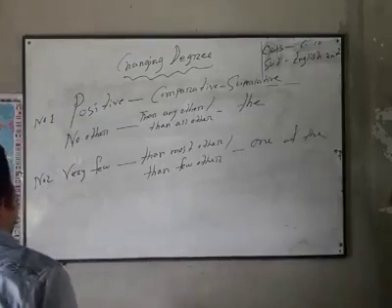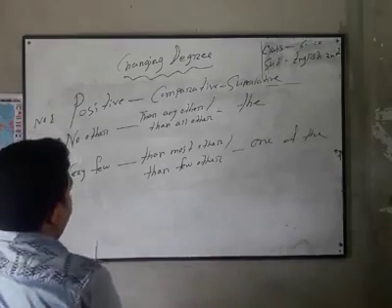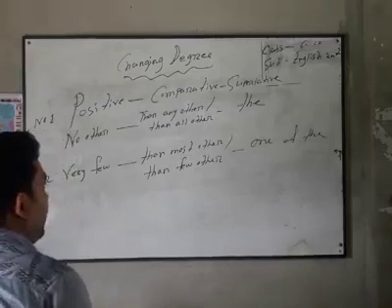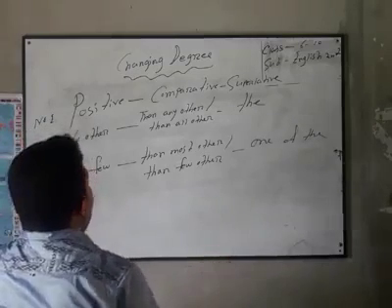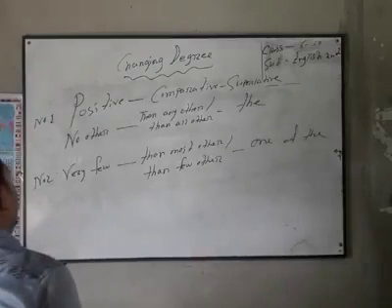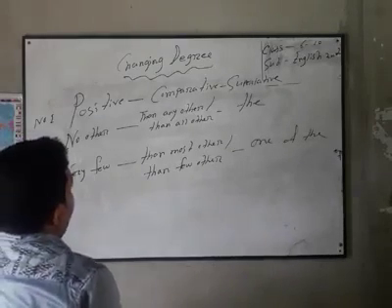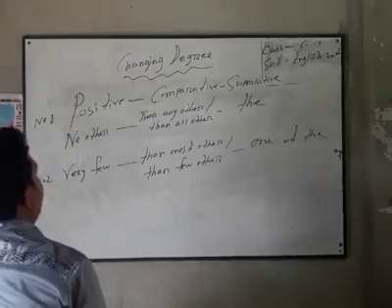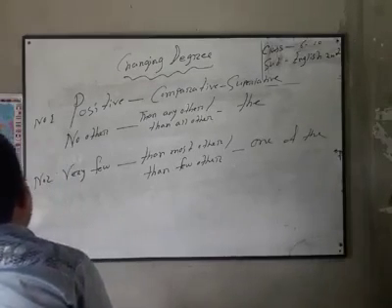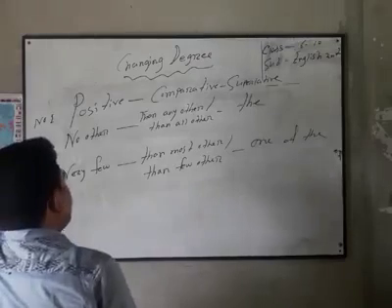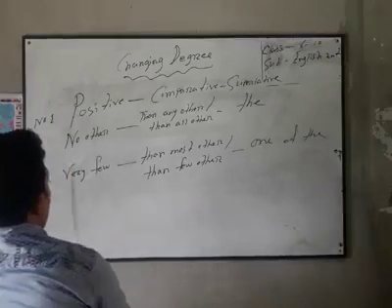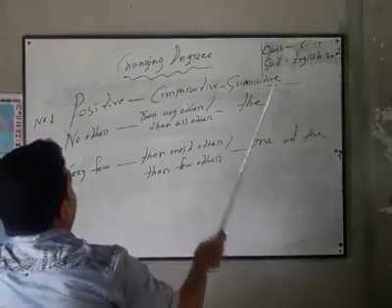In number 2, we have used very few in the positive degree, and in comparative degree we have used then most other or then few other, and in superlative degree we have used one of the. If you find no other in the positive degree and you are asked to make comparative degree, you have to use there then any other or then all other. And if you are asked to make superlative degree from positive degree, then if you find there no other, you will have to use there the.